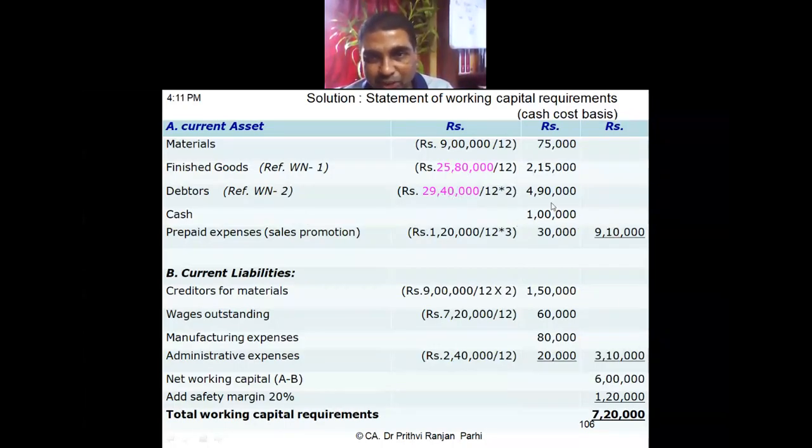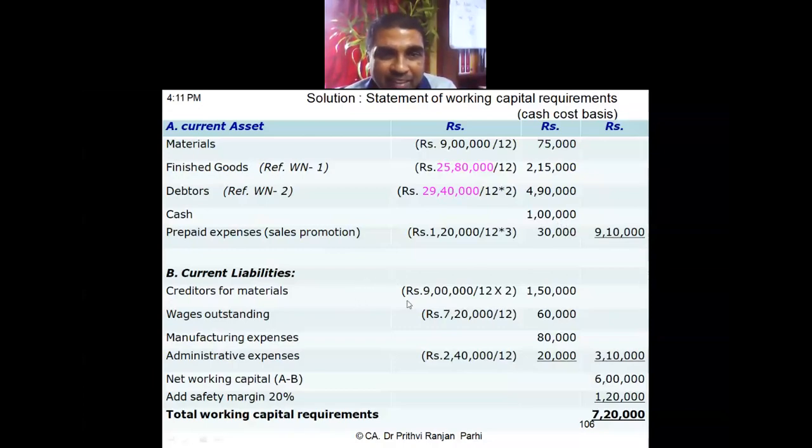The question says extra cash of 1 lakh is to be added. Prepaid expenses for sales promotion: the question says you have to pay 3 months in advance. So annually 1,20,000 divided by 12, multiplied by 3, gives 30,000.